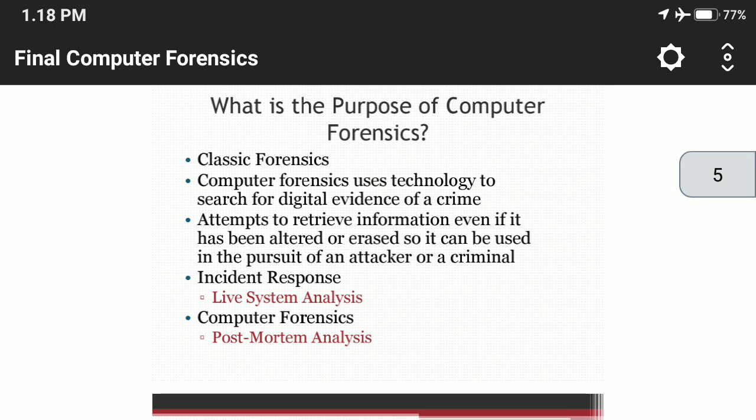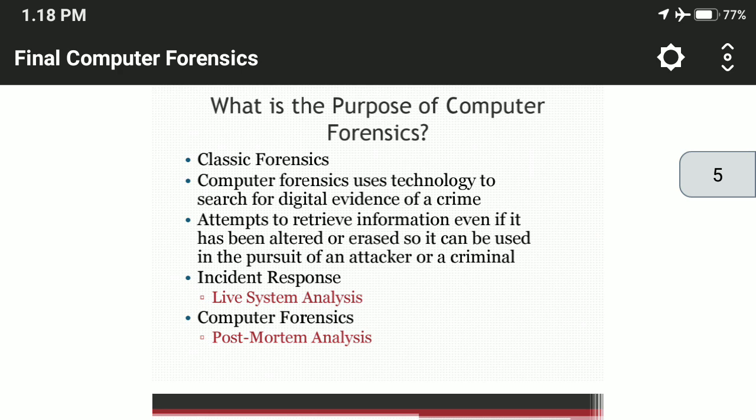Forensics is not limited to analyzing evidence from a murder scene, it can also be applied to technology. As computers are the foundation for communicating and recording information, a new area known as computer forensics uses technology to search for computer evidence of a crime, and can attempt to retrieve information even if it has been altered or erased.